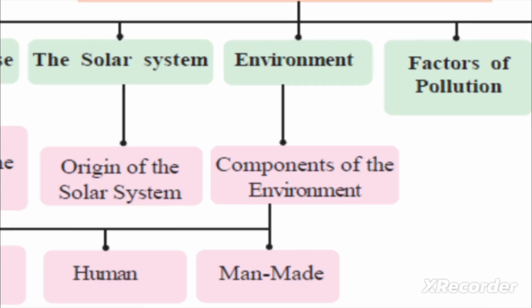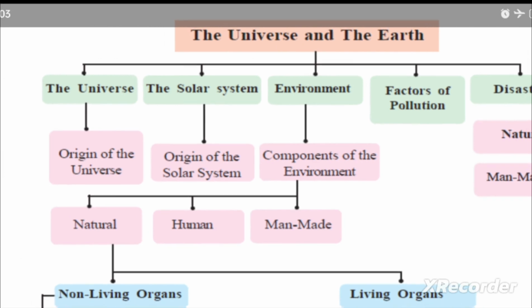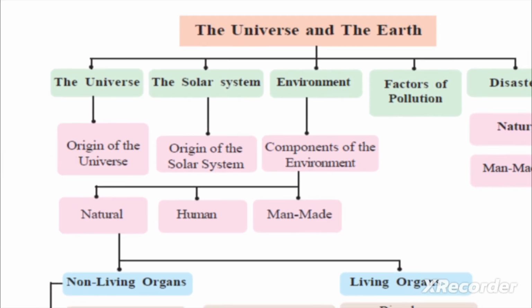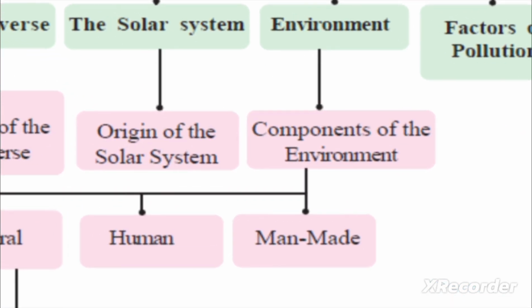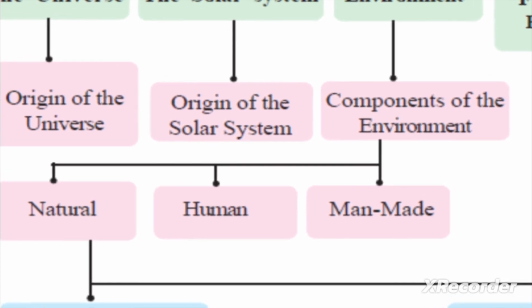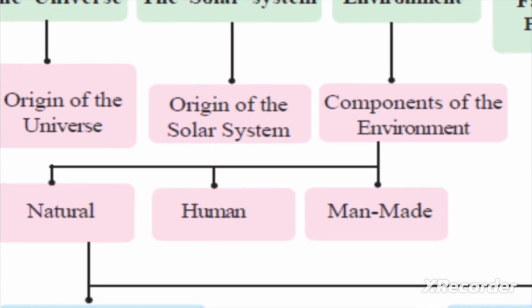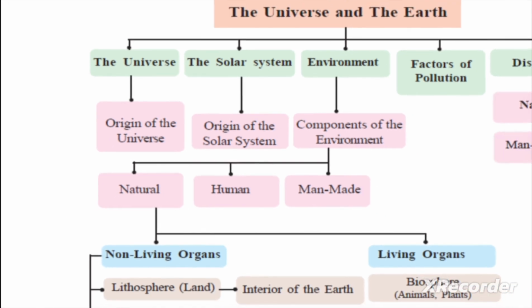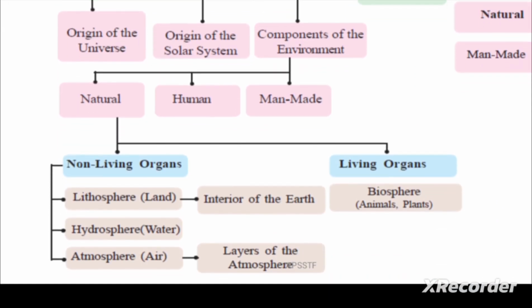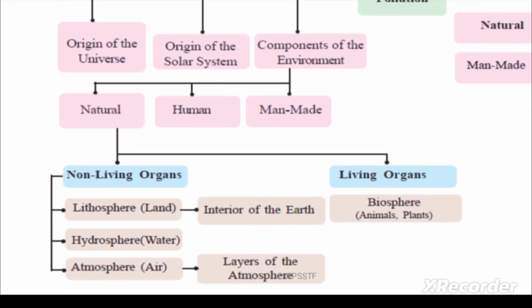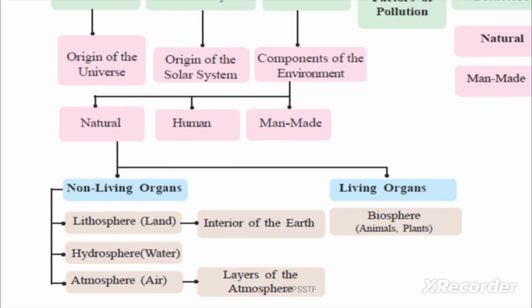In the environment we are going to discuss about the components of the environment: natural components, human components, and man-made components. And in the natural environment, we are going to discuss non-living organs.